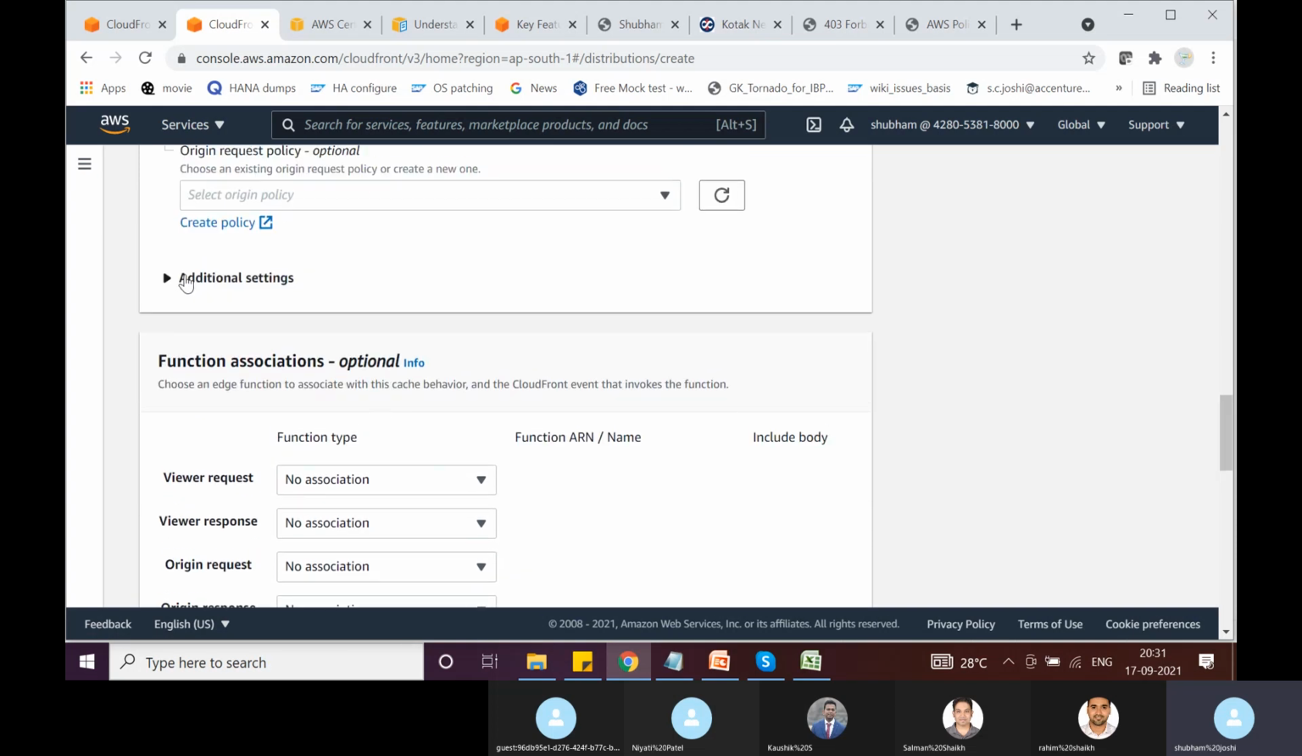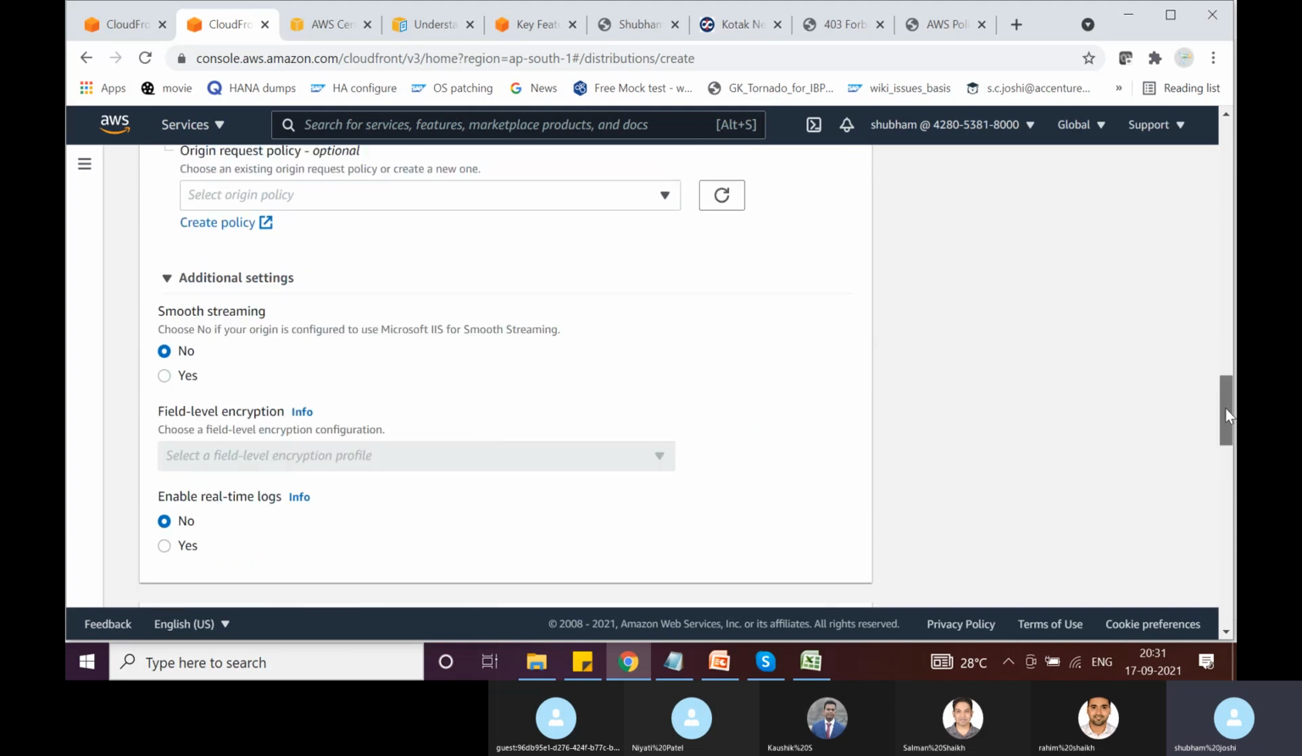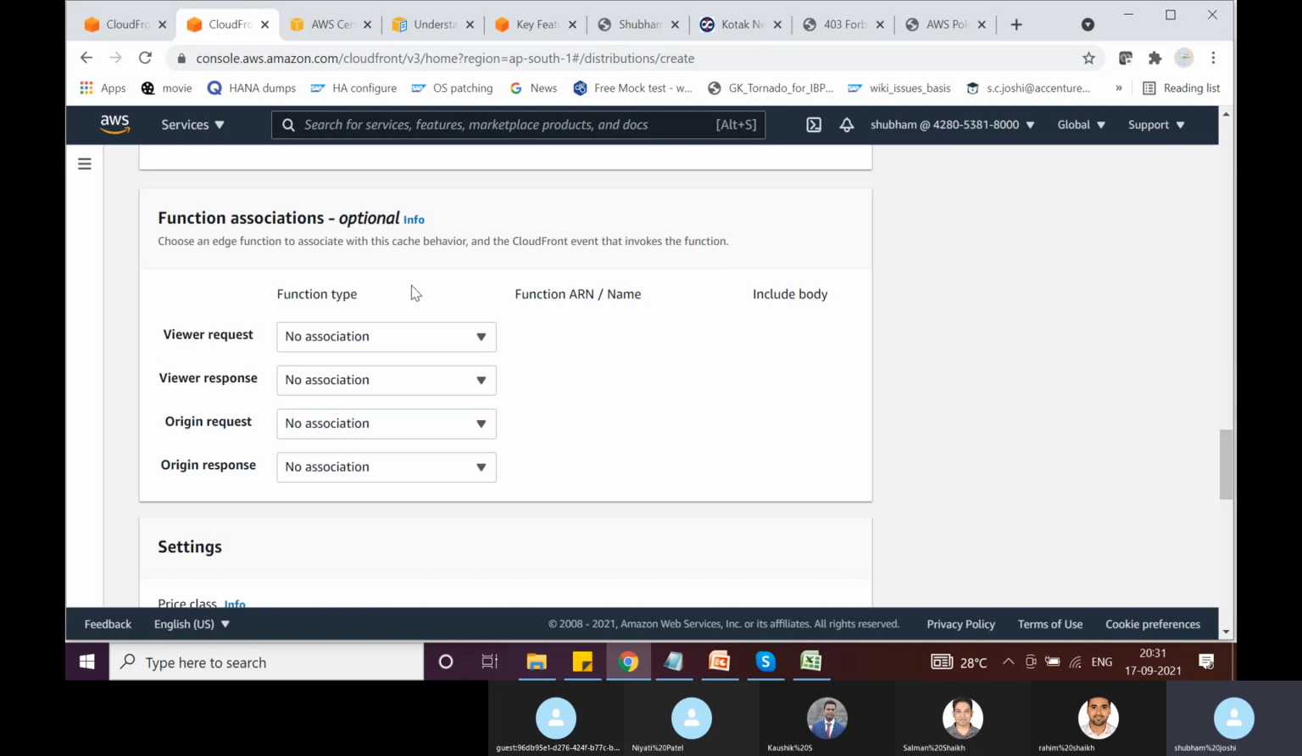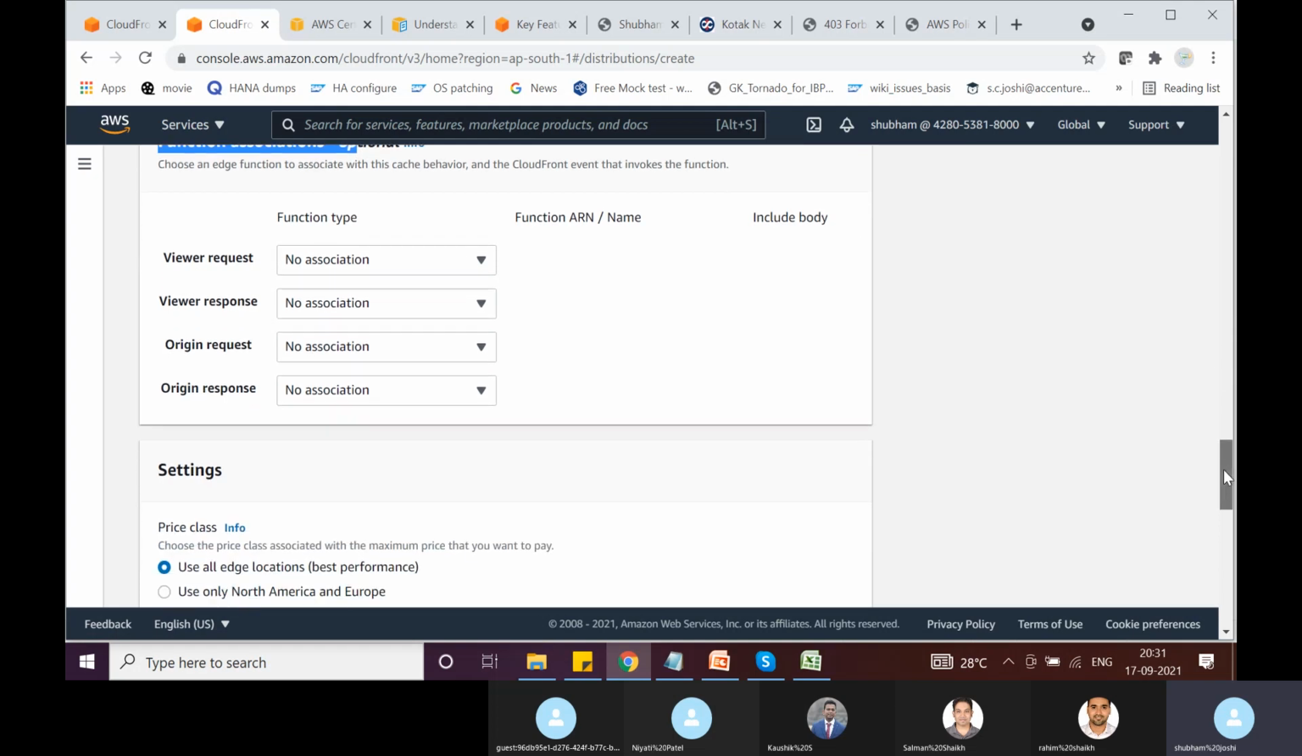Then I will go to additional settings, and let's see. This is something totally optional. There is something called Lambda at Edge, and we haven't discussed Lambda, and this is unlikely to come in the exam. This is something very advanced, and we will not be doing it here. But of course, Lambda will be covered separately.